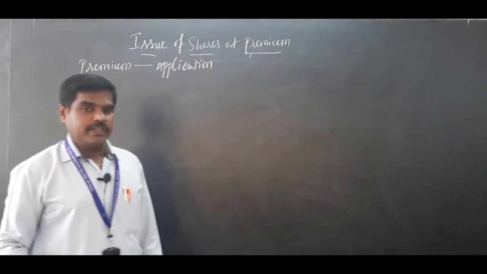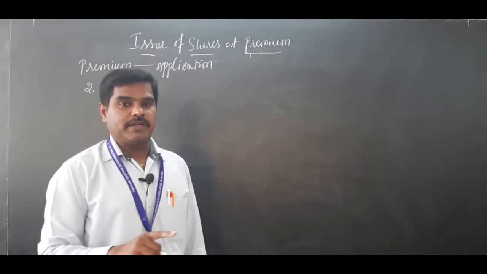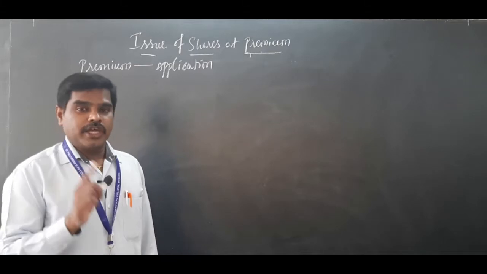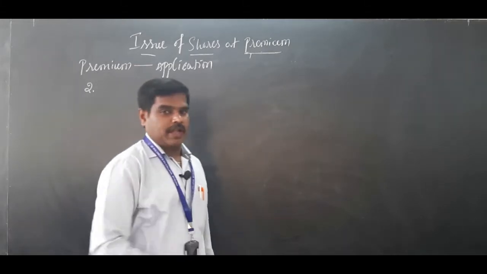Share application money received. Journal entry: bank account debited to share application account. That is the first journal entry. Second journal entry: share application money should be transferred to share capital account.